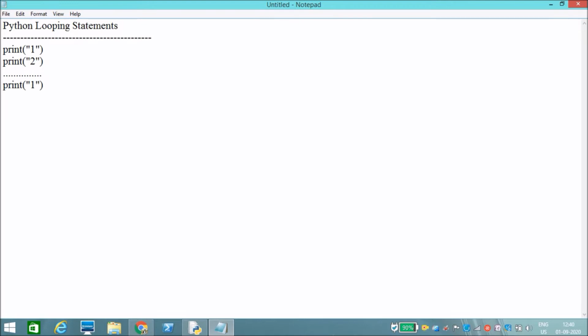Then what are the advantages of looping statements? Looping statements help us with code reusability. It helps us to use code again and again. We do not need to write the same code again and again. That is what is called code reusability.